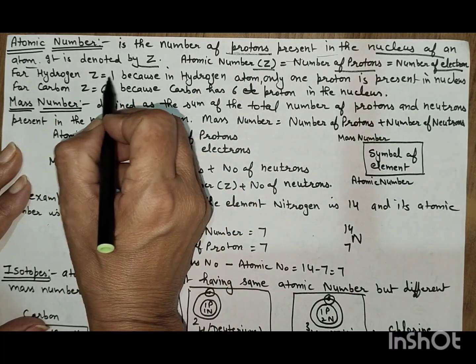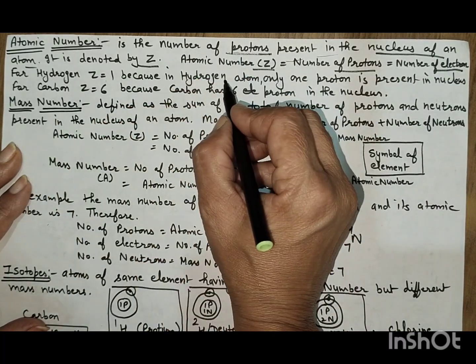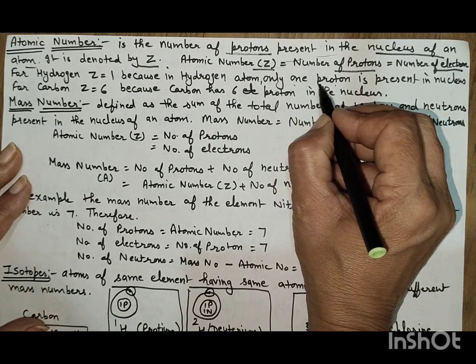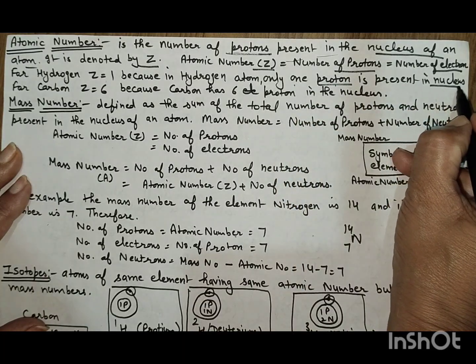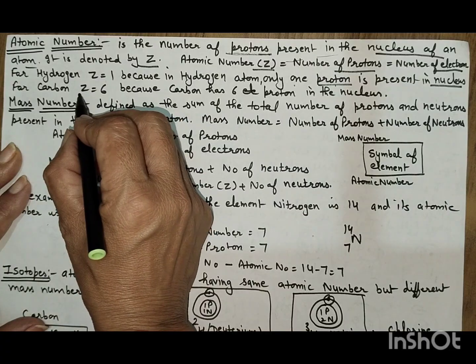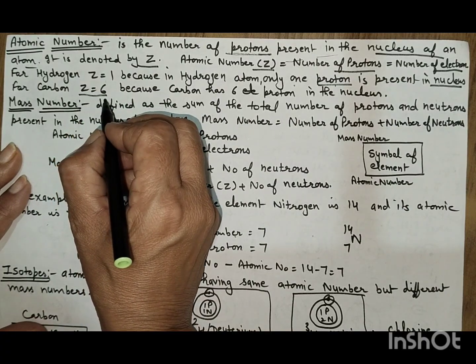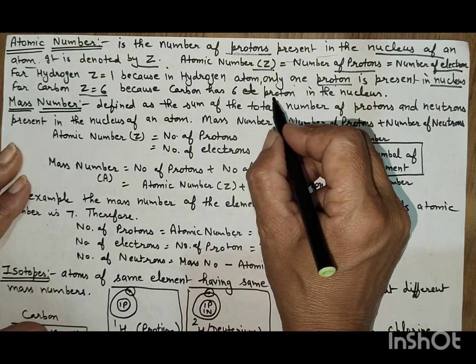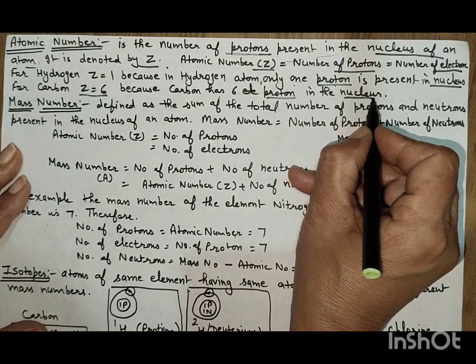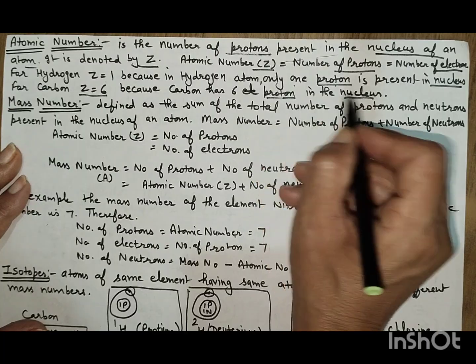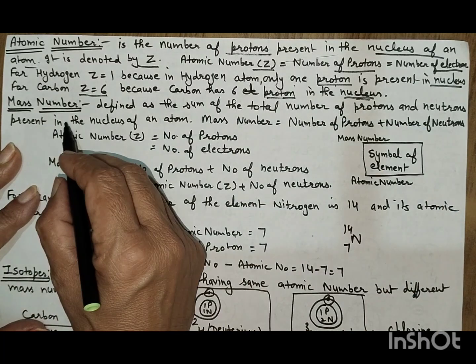For hydrogen, Z is equal to 1 because in hydrogen only one proton is present in the nucleus. For carbon, Z is 6, which means atomic number is 6, because carbon has 6 protons in the nucleus and 6 electrons. Mass number.